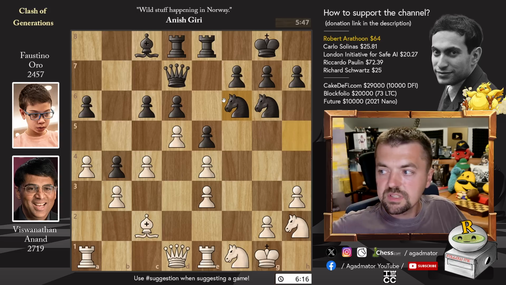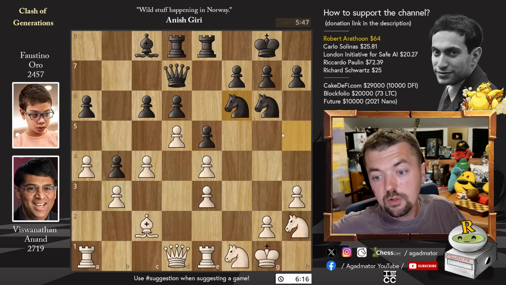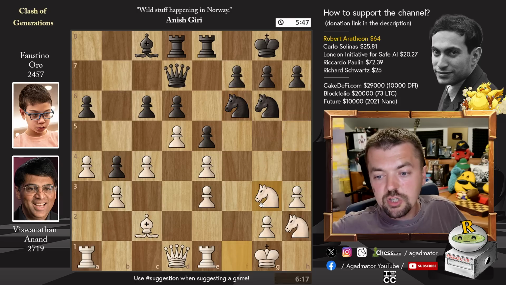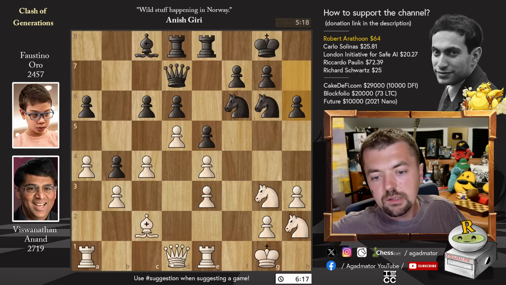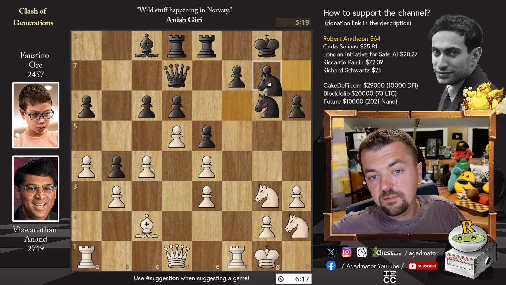And now if you look at the situation on the clock, Anand is up on time. He is at 6 minutes, Faustino below 6 minutes. We have knight to g3 and pawn to h6, just improving the position little by little. Rook to f1, and now knight to h7, shifting the knight over maybe to g5, maybe to f8, but chances are to g5.